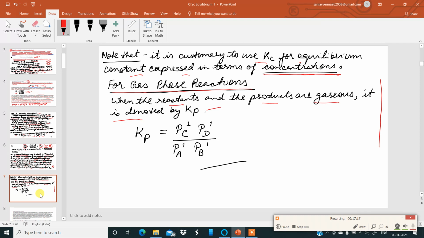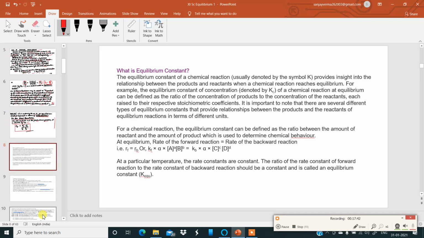So Kp is equal to the partial pressure of C raised to 1 into the partial pressure of D raised to 1, divided by the partial pressure of A raised to the power of 1 into the partial pressure of B raised to the power of 1. So whenever you're talking about reactions which are entirely gaseous, we have to express the equilibrium constant in terms of Kp. Now moving ahead to the next slide.